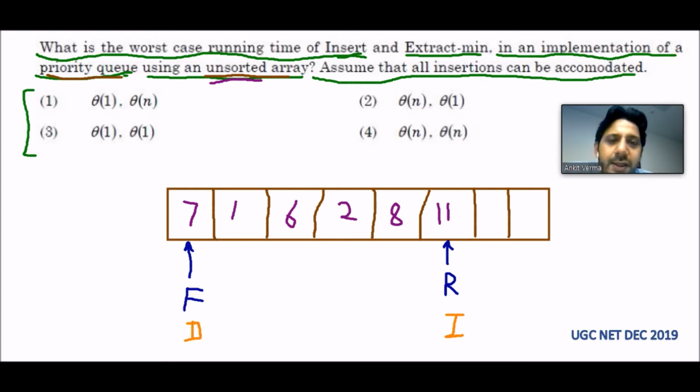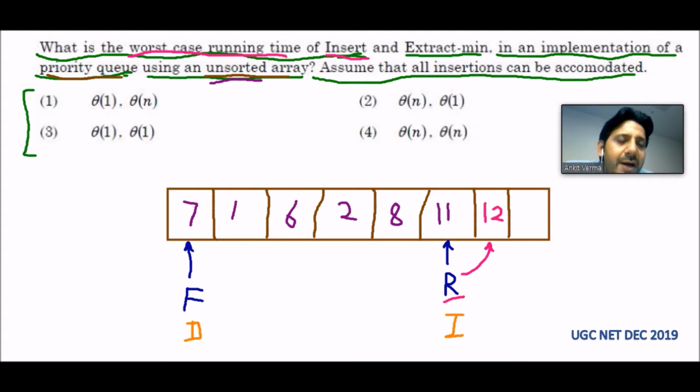So for the first option, the worst case running time of insert, let us suppose that I have to insert an element which is 12. I have to go to the rear, and on the next position we have to insert the 12. Afterward the new rear position will be there.